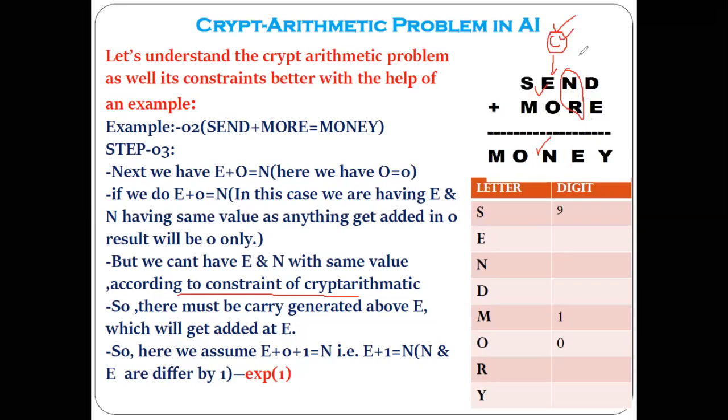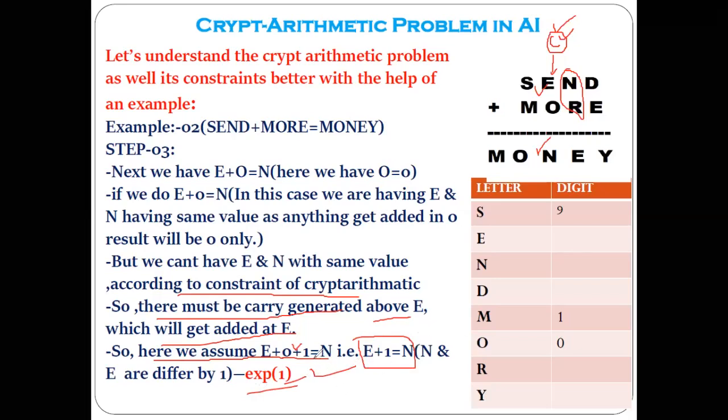So here we just assume the carry will be generated over the E. As I mentioned, there must be a carry generated above the E, which will get added at E. So here we assume the equation E plus O plus 1 equal to N. That is nothing but, as we already know the value of O is 0, we get the equation E plus 1 equal to N. We are considering this as expression 1: E plus 1 equal to N.